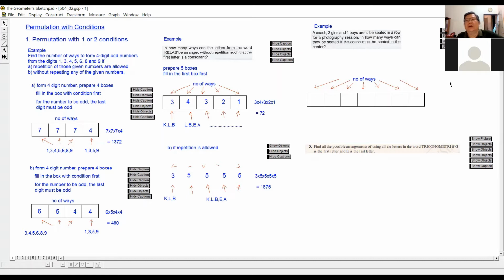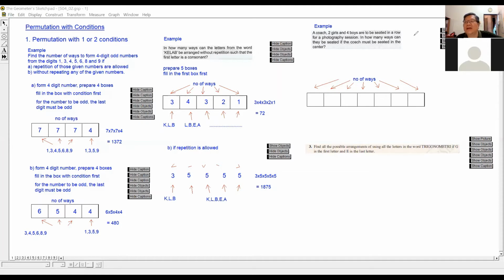Okay, so there is one condition. The coach must be seated at the center. How many people are there altogether? There are 6 students and 1 coach.